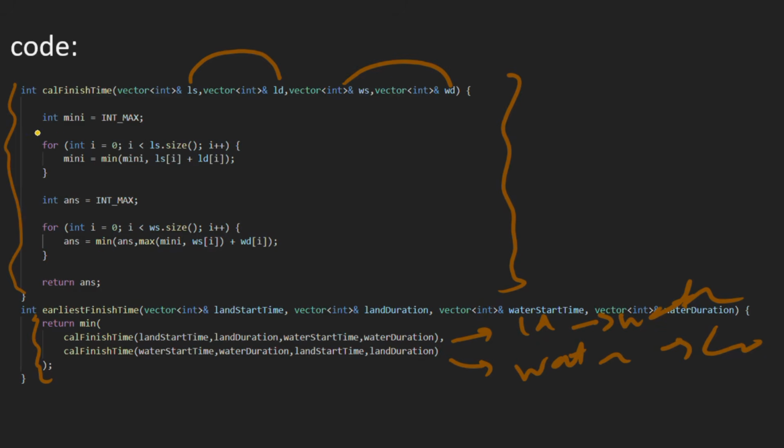So what it does is, for the first ride it finds the minimum finish time.